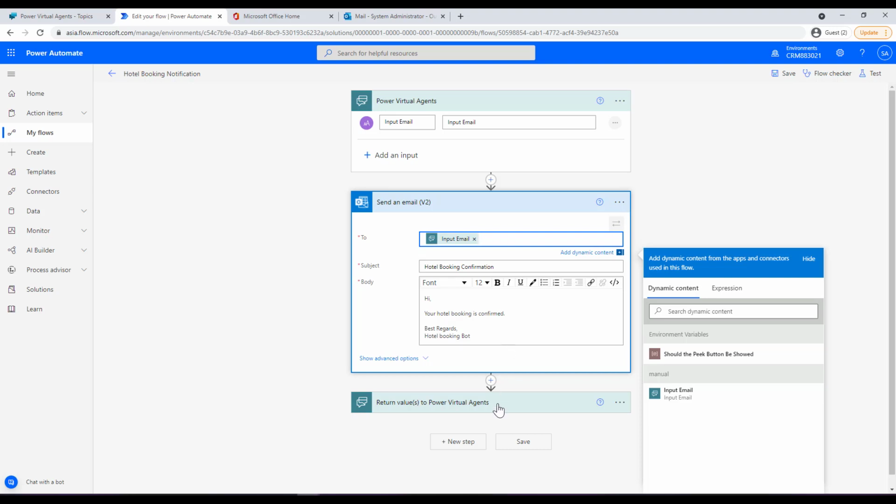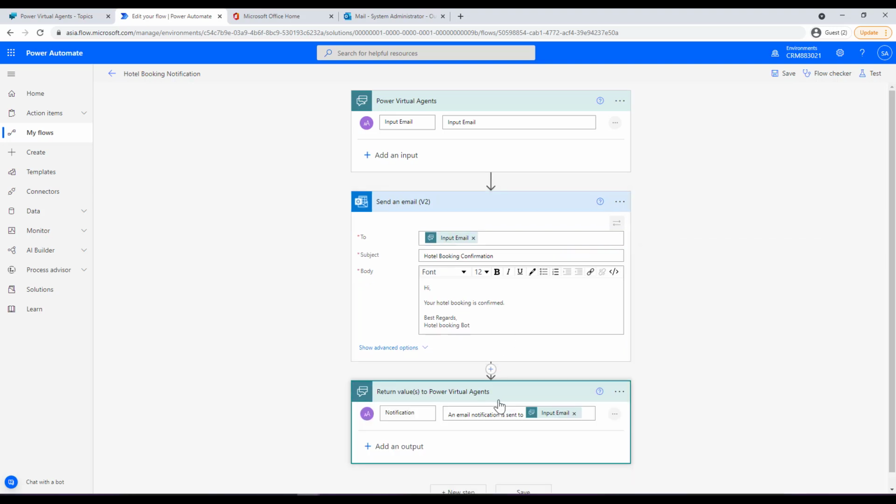And then at the end, what is the written value that you want the Power Automate to send back to the Power Virtual Agent? So while the user is working with the bot, this is the message that gets sent out, that an email notification is sent to this particular input email. So the output for this Power Automate will be the input for the bot.